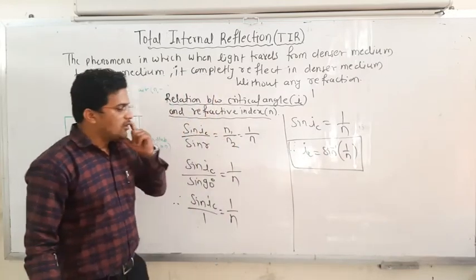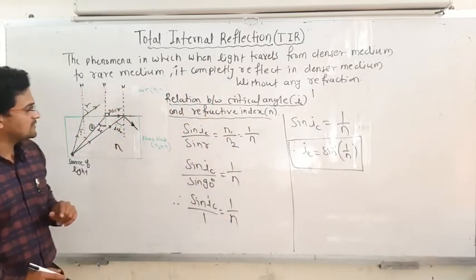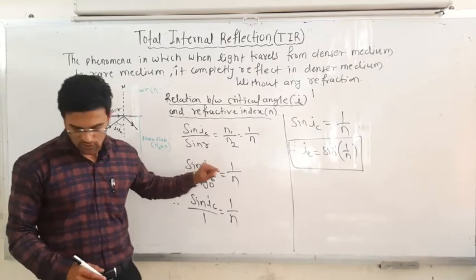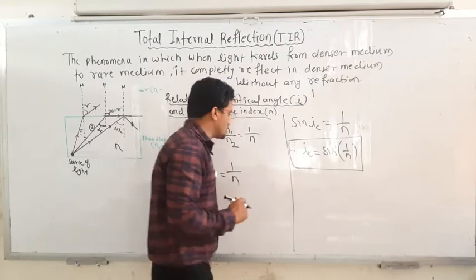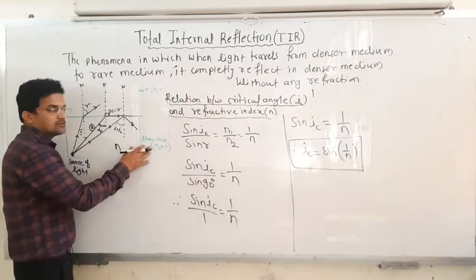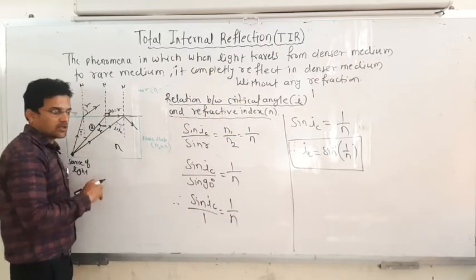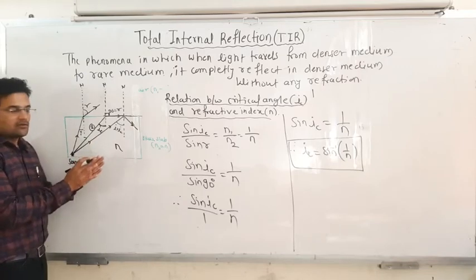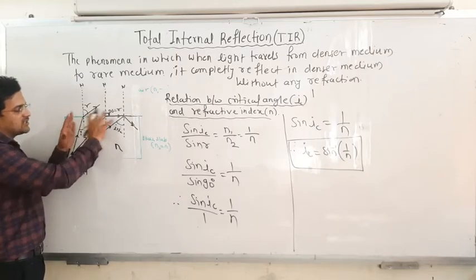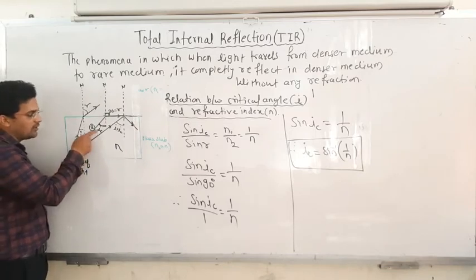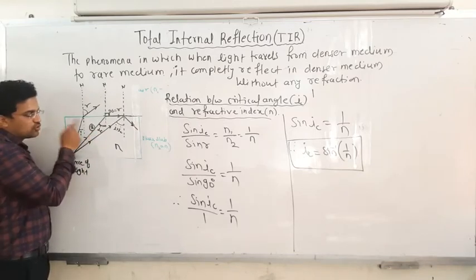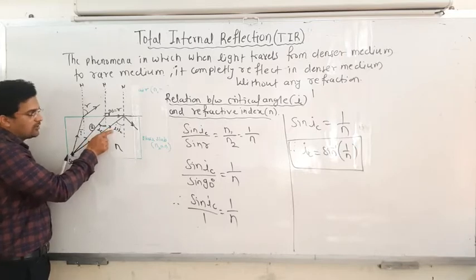Now what is the application of this equation? Suppose you have a glass whose refractive index is known, and you want to obtain total internal reflection in this glass. You don't know above which angle you should incident the light on this interface.